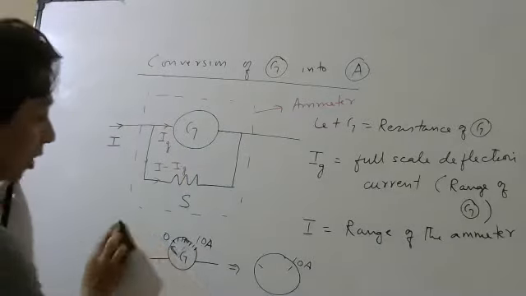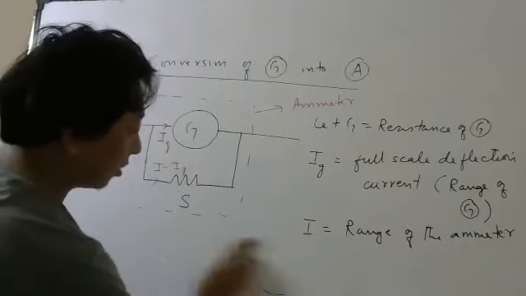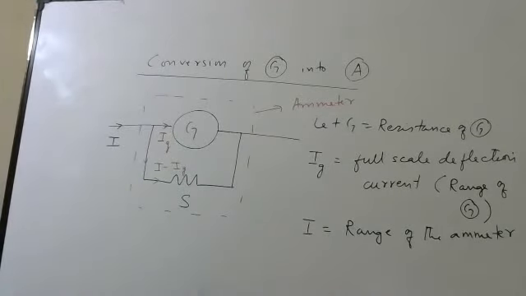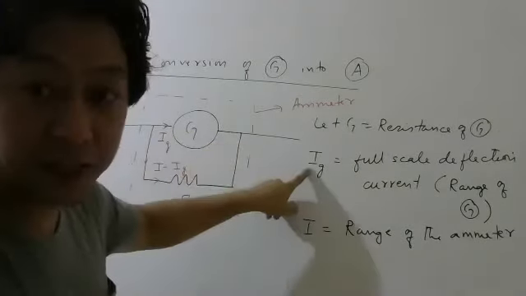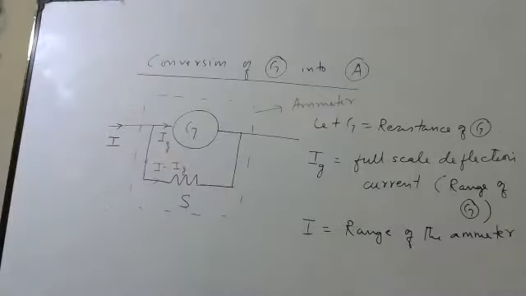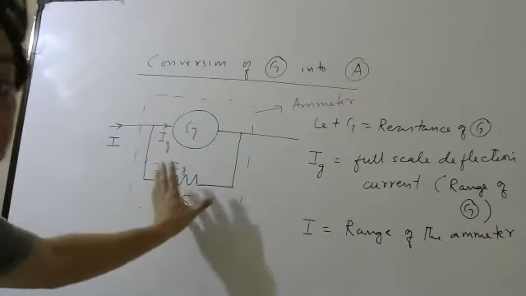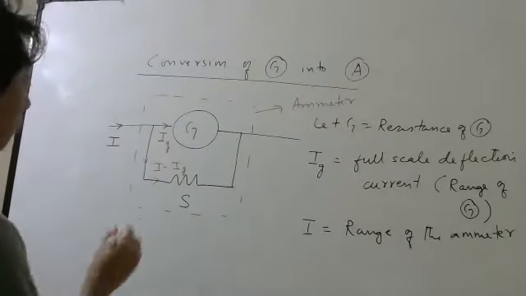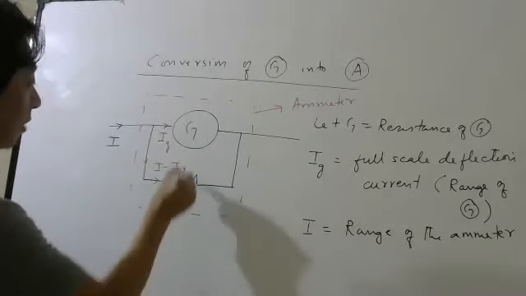So that is how you are going to convert the range of galvanometer from Ig to I by putting a shunt. Okay. Now how to find the shunt from here? Simple. These two are in parallel.